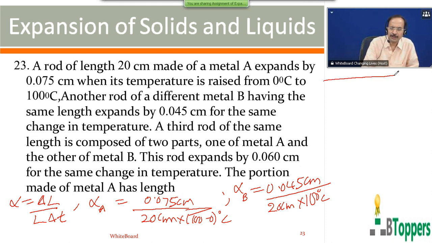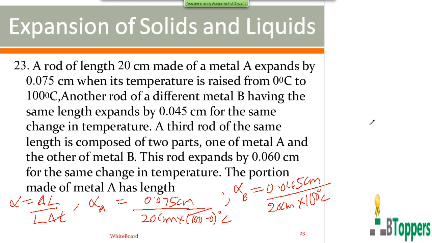Now you have a composite rod of same total length. The rod is made up of two metals A and B. Third rod has total length again 20 centimeters.